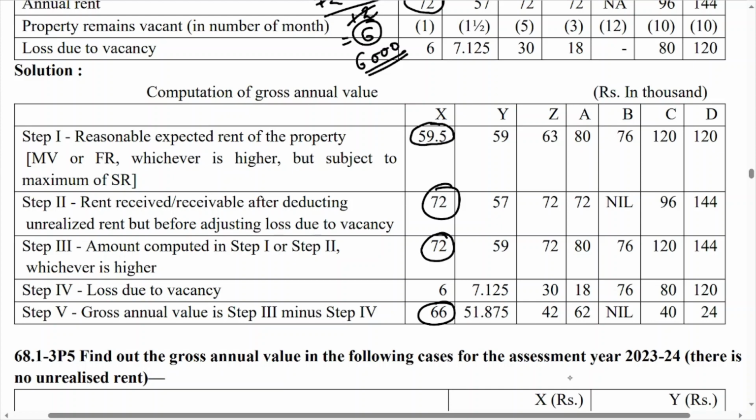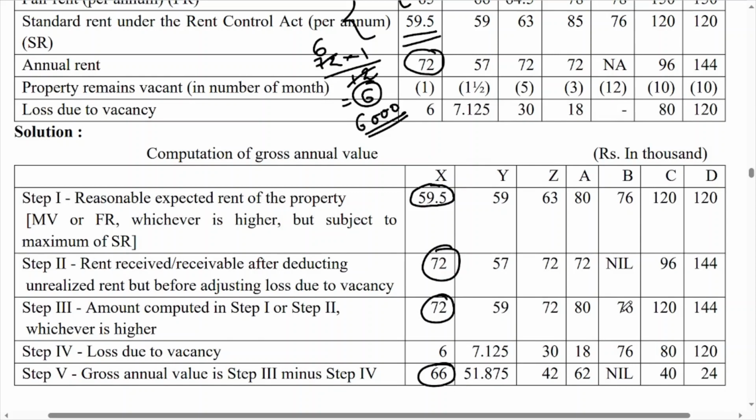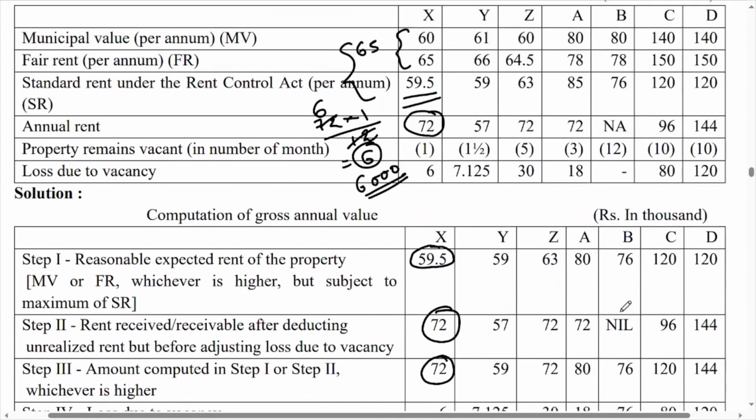So in the same way, this sum is focusing on how to find out the loss due to vacancy if loss due to vacancy is given in months. Now different situations are given, like 61, 66, the higher one is 66, compare with SR 59, that means 59 will become your answer.